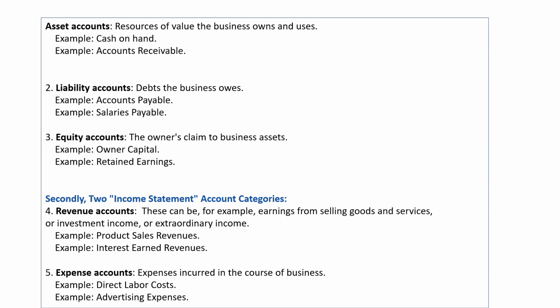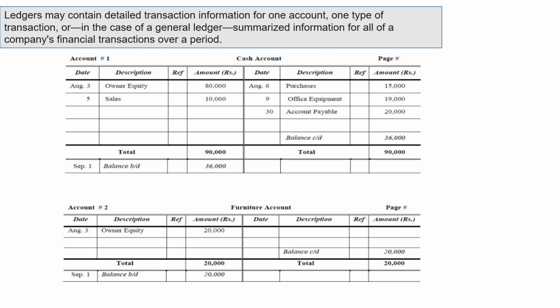Now let us move on further. Now we can understand ledger in a much better way. You can see over here I have taken the ledger example. Cash account I have prepared, and this cash account shows the format of a ledger. Date you write, then particulars, that is description, then reference number from the journal, because you're posting the entries from journal to ledger. So this is called posting. When you transfer the entries from journal into a ledger, it is called posting, and the reference number from the journal is taken. Then amount, then again date, then particulars, then reference number, then amount.